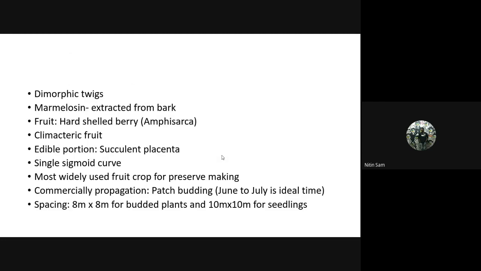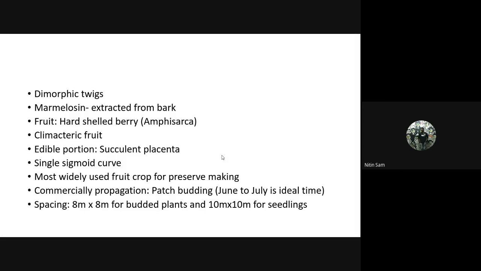It has dimorphic twigs and Phyllanthus branching. Phyllanthus branching is very easy, that's why I didn't explain it, because it's already there in the scientific name Phyllanthus emblica, that is amla. Then this is dimorphic twigs. Then there is a compound called marmelosin, which is extracted from the bark of bale.